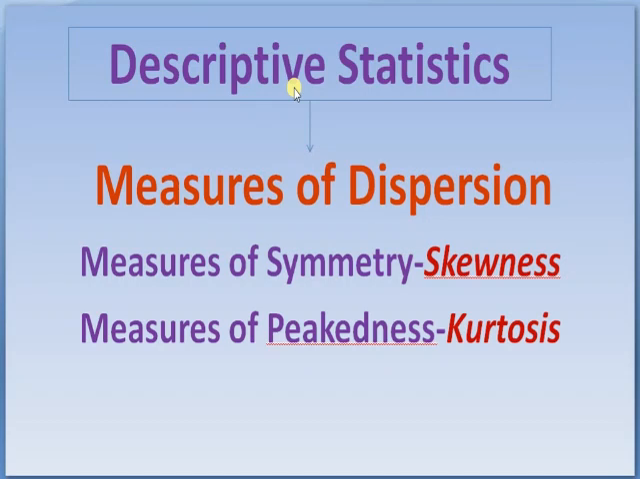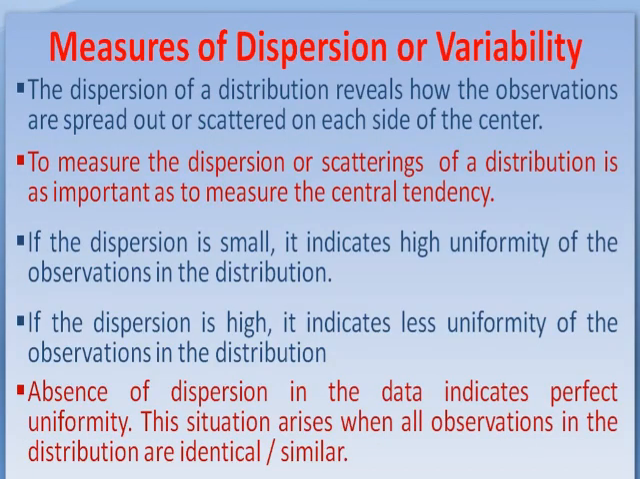Let us start with the remaining part of descriptive statistics, that is measures of dispersion, जिसे हिंदी में अपकिरण की माप कहते हैं, and other parts are measures of symmetry, that is skewness, and measures of peakedness, that is kurtosis. Measures of dispersion or variability, विषमता या अपकिरण की माप ही मेजर्स ऑफ डिस्पर्सन कहलाता है।